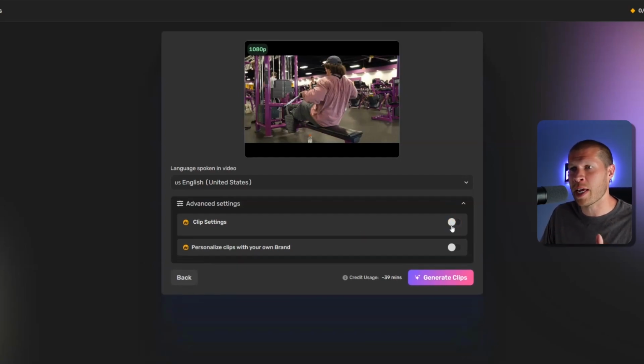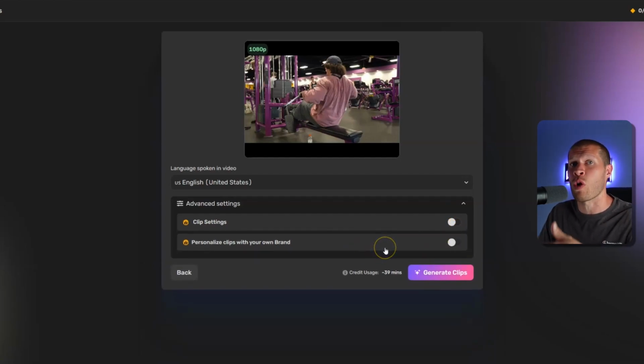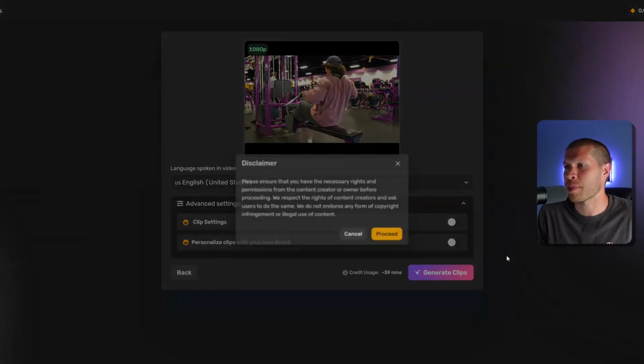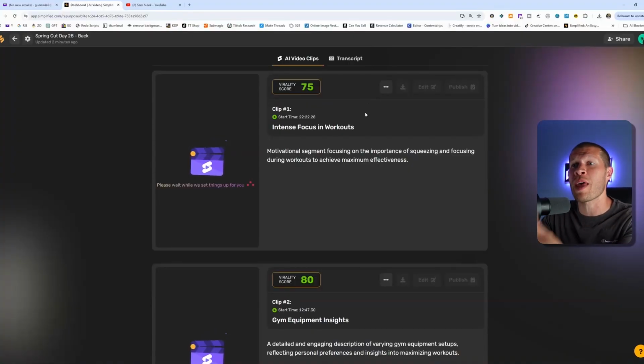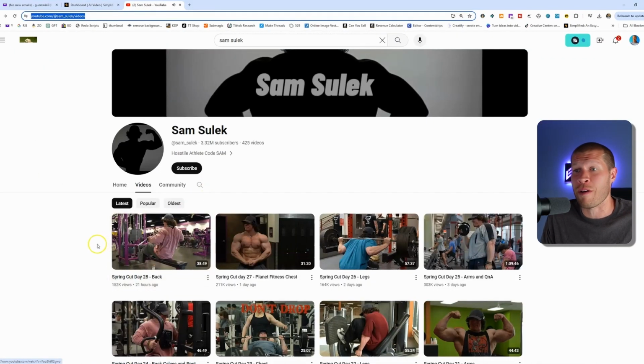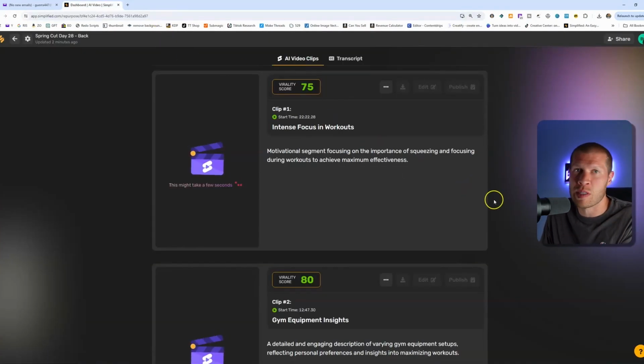So I'm not going to change any settings here. You can also personalize your clips with your own brand and your own images and your own watermark if you'd like to. I'm not going to do that for this example either. Then you click generate clips. And as you can see, it will take clips from that video. It usually takes about 5 to 15 minutes, depending on how long the video is. And since this Sam Sulek video is a little bit longer at 40 minutes and not like 5 to 10 minutes, it'll take a little bit longer for this specific video, right?